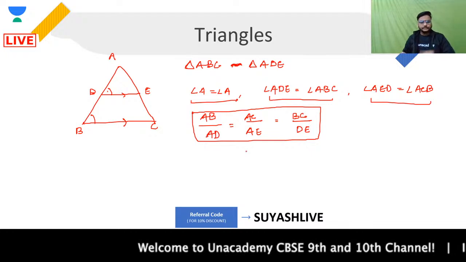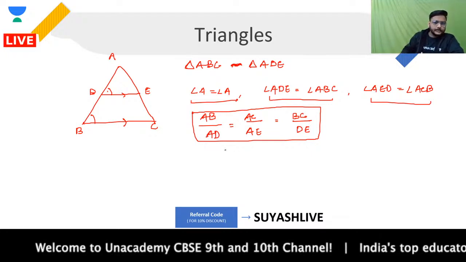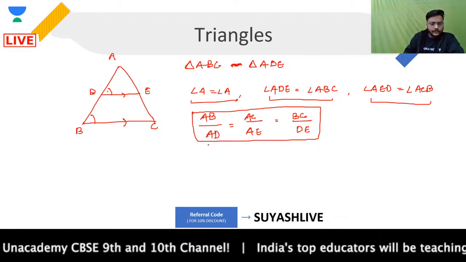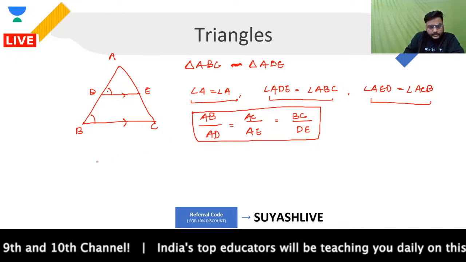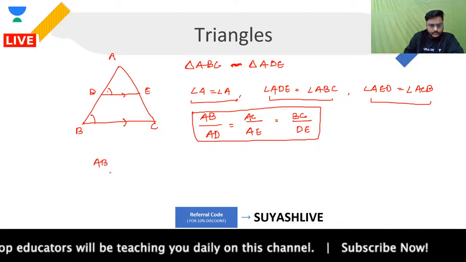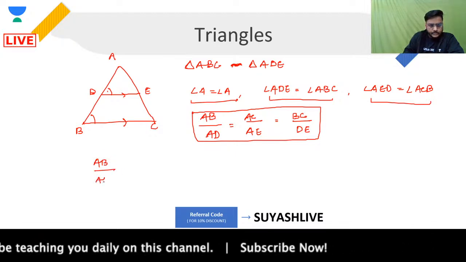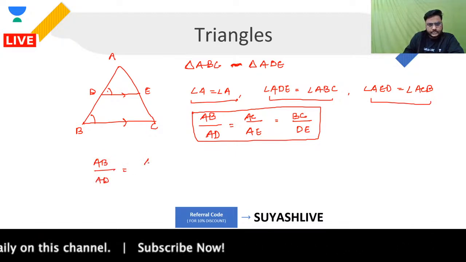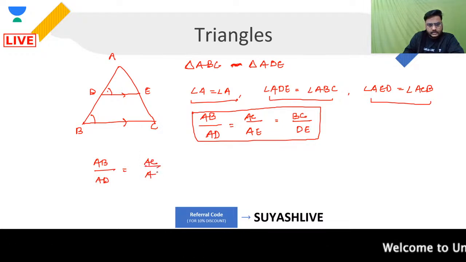Cool. Now, if I only talk about the first two conditions, which we will be using very often in this particular chapter, let's say I'm having AB upon AD is equal to AC upon AE.